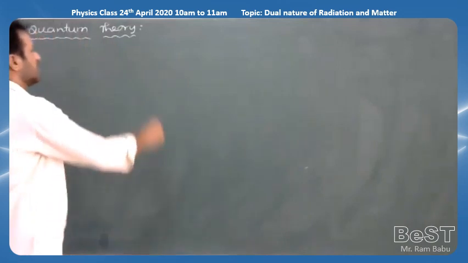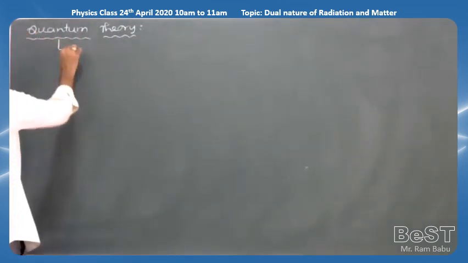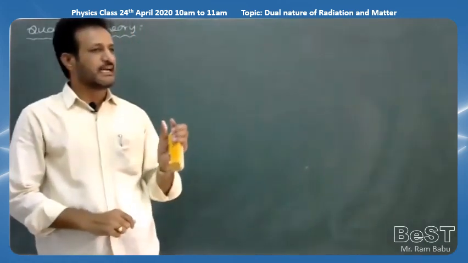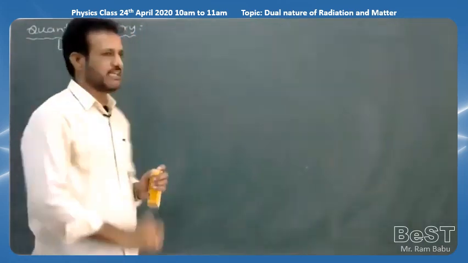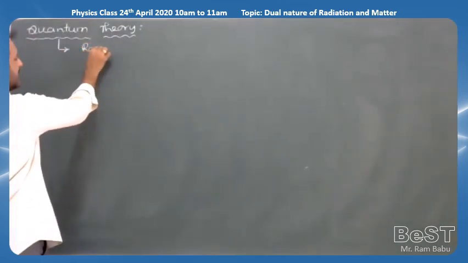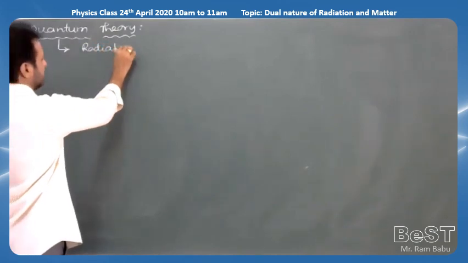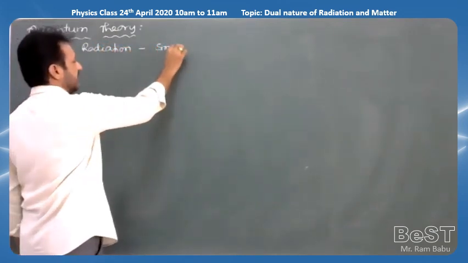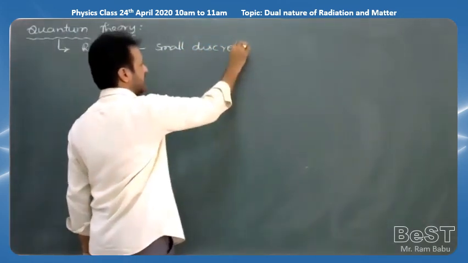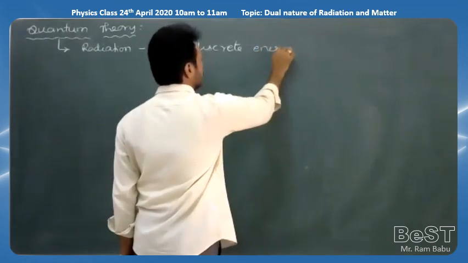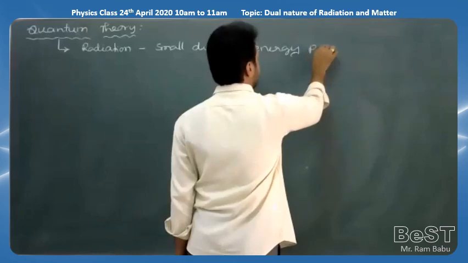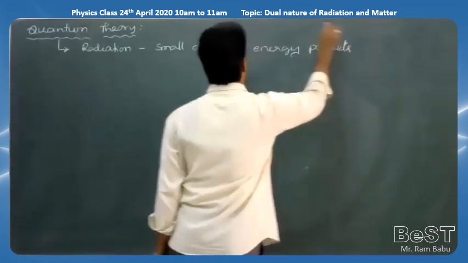But generally, what is quantum theory saying? Electromagnetic radiation always travels in the form of very small and discrete energy packets. So light travels in the form of small and discrete energy packets. Each energy packet is called a quantum.